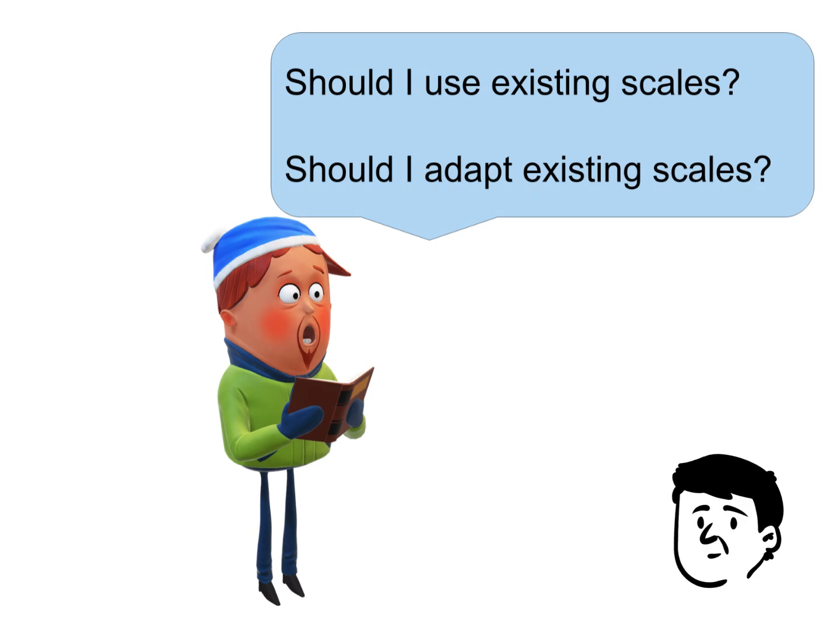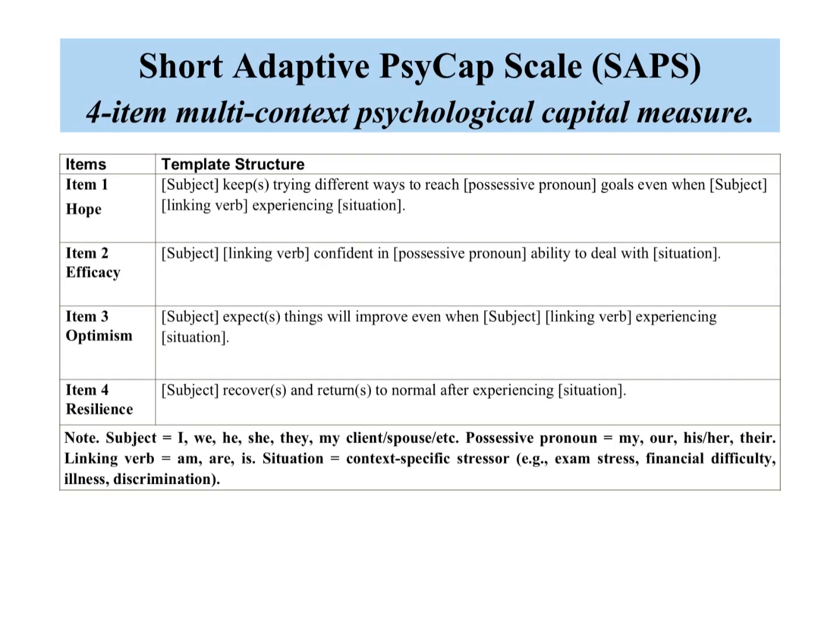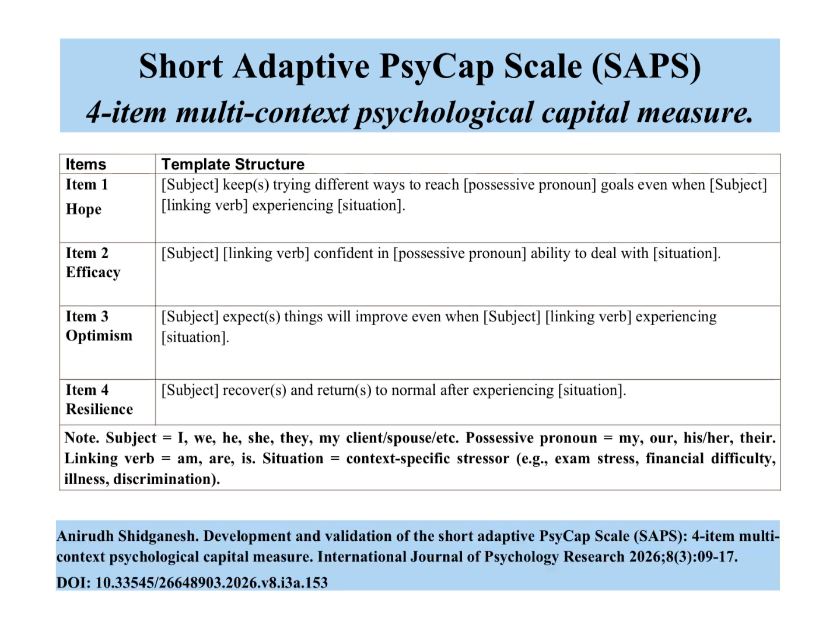Now, here's where it gets interesting. Dr. Anirudh Siddh Ganesh designed a multi-context template to measure PsyCap of 4 items called Short Adaptive PsyCap Scale, let's call it SAPS. It is freely available in the International Journal of Psychology Research Volume 8, Issue 3 of year 2026. The SAPS is not rigid.